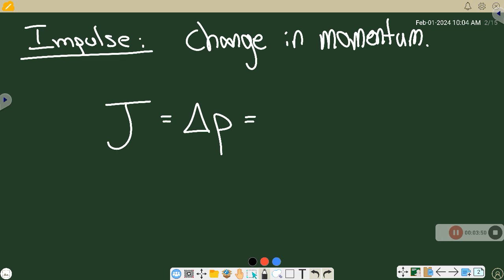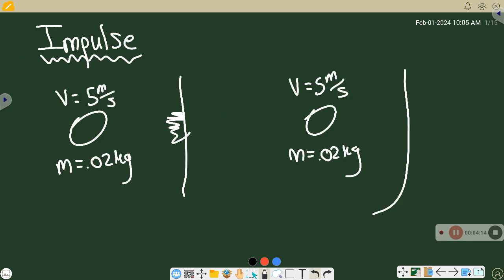And then there's the second way to solve for it. The second way is simple, and we can derive it by looking at the two scenarios that we were talking about, the egg and the bed sheet. To start, we know that an impulse can only occur when there is a force applied to the system, right? That's the rule. Momentum can only change if there's a force applied to a system. So let's put that force in our equation. It has something to do with force. Then if we look back at our two examples over here with the wall and the bed sheet, the main difference between these two is the amount of time that the collision takes.